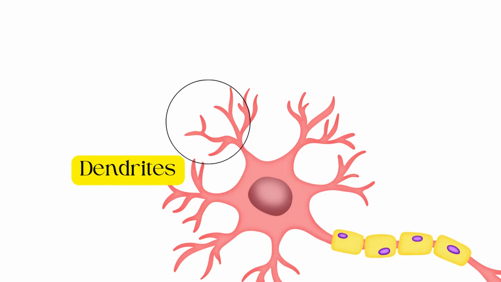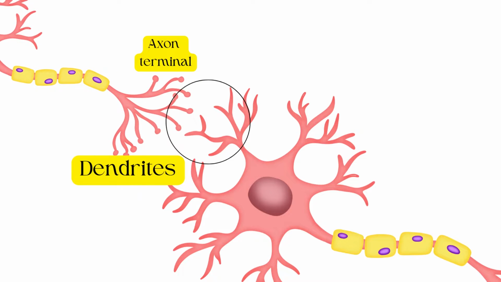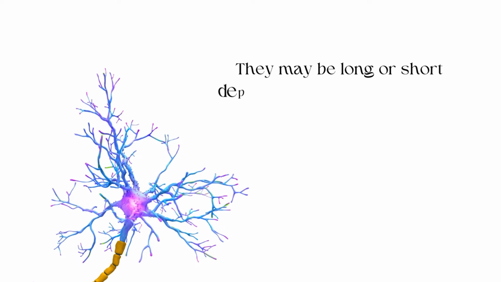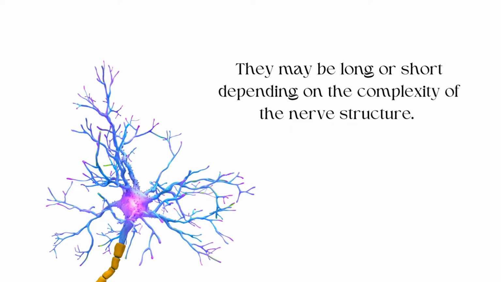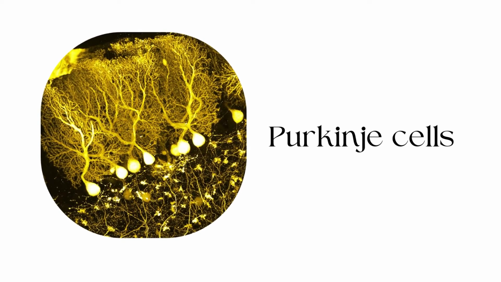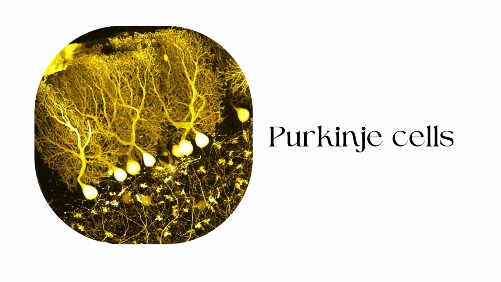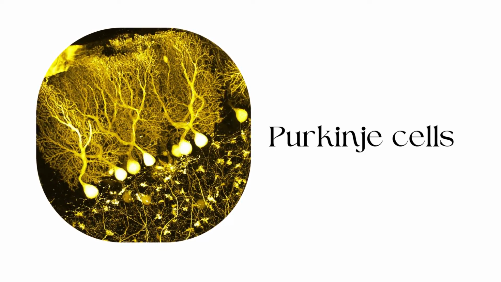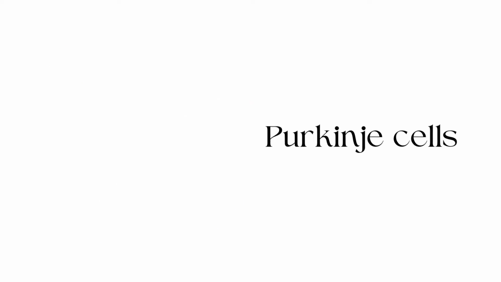Dendrites. These root-like parts of a neuron receive signals from other neurons and transmit the signals to the cell body. They may be long or short depending on the complexity of the nerve structure. For example, Purkinje nerve cells in the cerebellum part of the brain have highly branched dendrites because they receive signals from thousands of other cells.